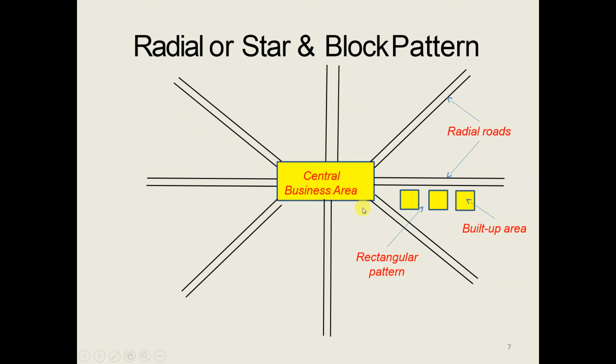These are the radial routes, and in between these radial routes, whichever area is available may be used for commercial establishments, educational institutes, residential purposes, or any other purpose, in which you can have the rectangular and block pattern. So this is the built up area. You can have in between the rectangular and block pattern. So this is the radial or star and block pattern.